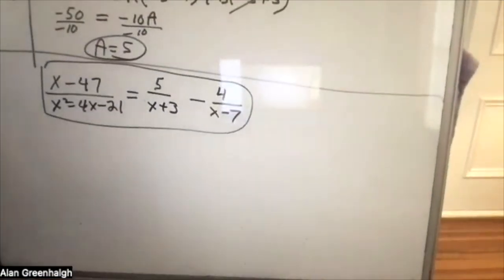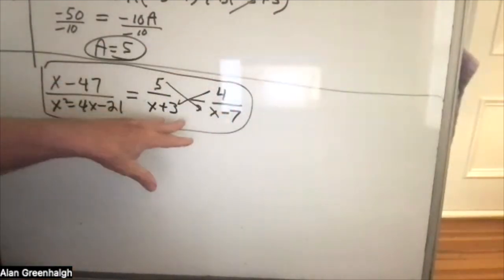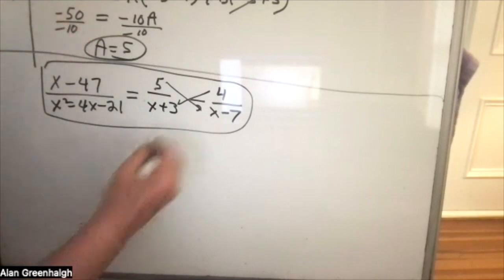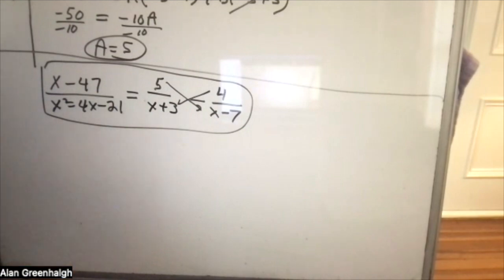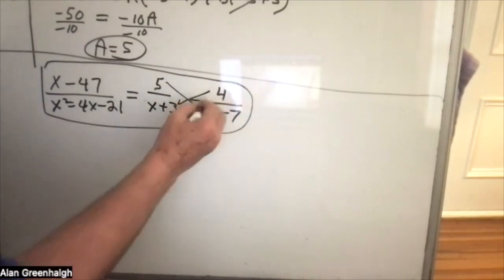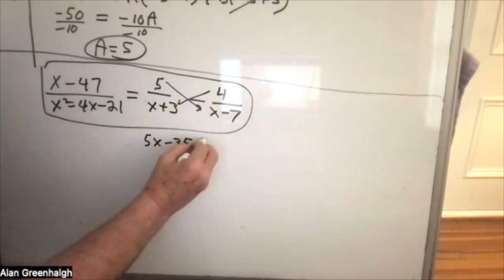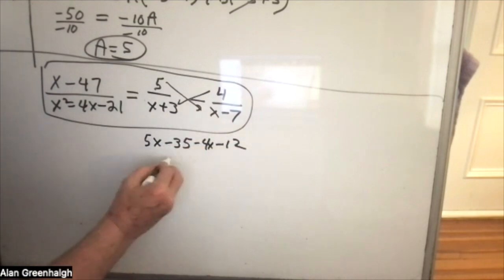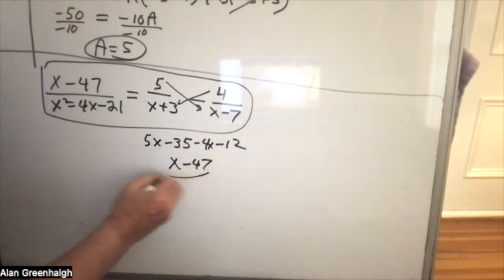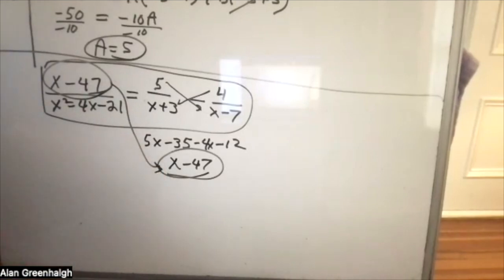Remember when we were doing this, however, I said that here's a check, and the check is to cross multiply and see if after we cross multiply, we get that numerator. So let's do that. Let's do 5x minus 35. Well, that's tricky because there's a negative over there. Well, we'll use the negative for the 4. So 5x minus 35, and then -4x minus 12. And that comes out to x minus 47. So you see that is your check. If this equals this, then we've done the problem correctly.